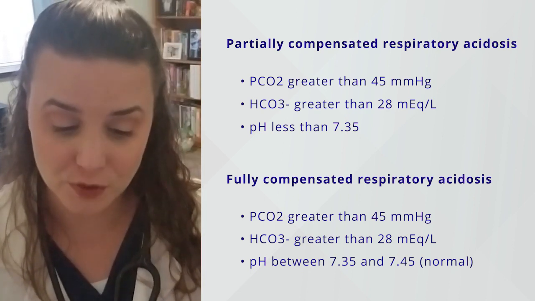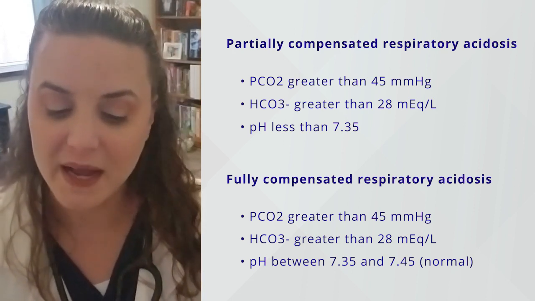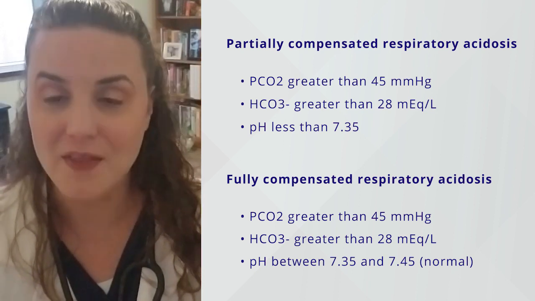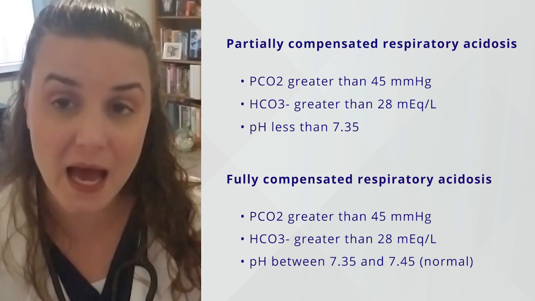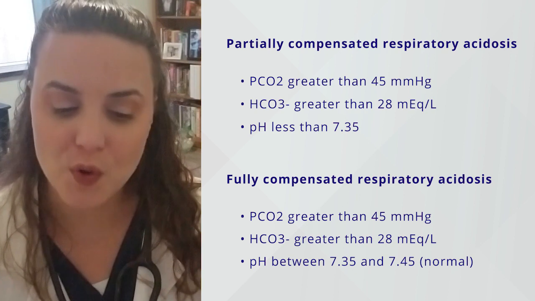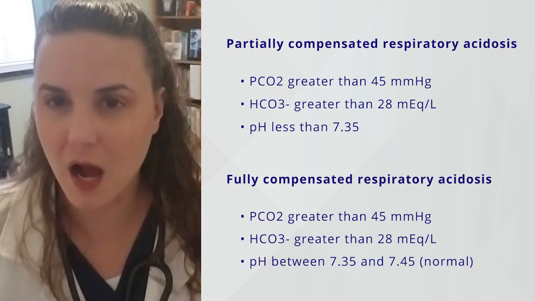If the CO2 is above 45, so respiratory, the bicarb is above 28, so the kidneys are working to reverse that, and the pH is normal, it's between 7.35 and 7.45, then you have fully compensated respiratory acidosis. So our CO2 is too high, but the kidneys are working to compensate for that, and they've brought the pH of the blood back into normal limits.